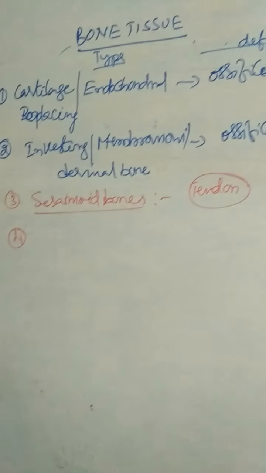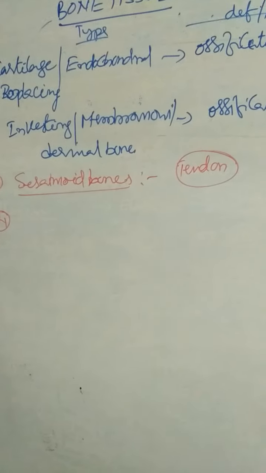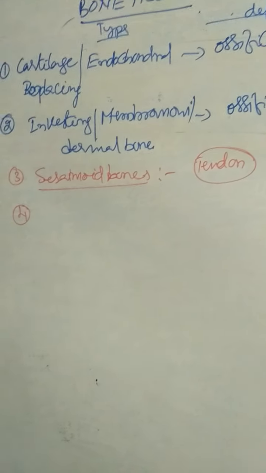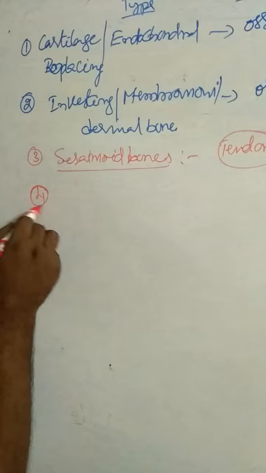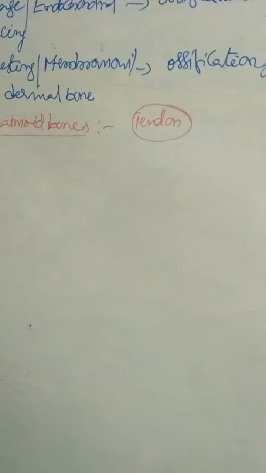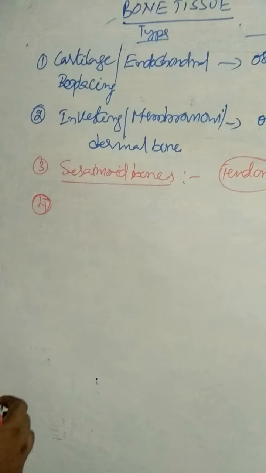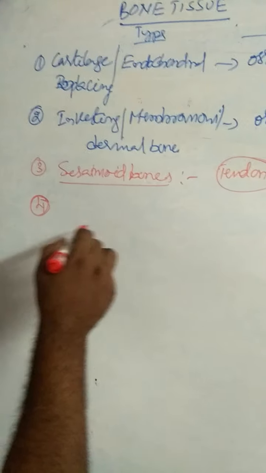Cartilaginous bones, investing bones, sesamoid bones: ossification of tendon, that is sesamoid bones. And some of the bones are formed from the soft tissues.